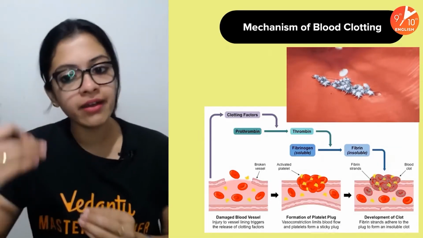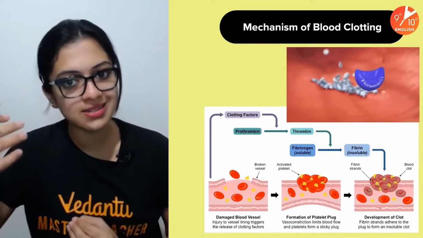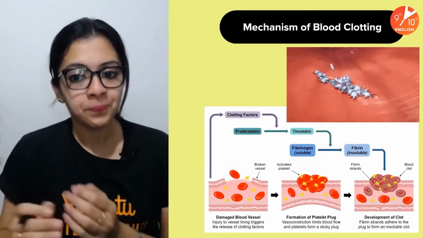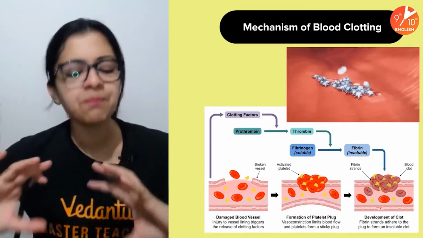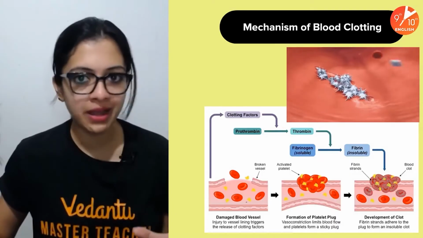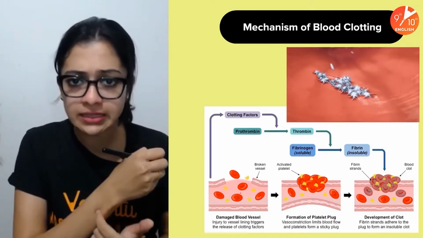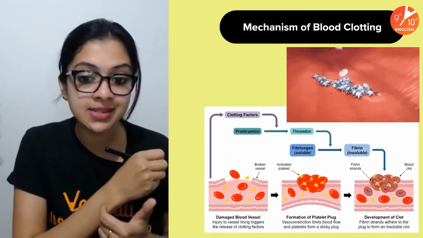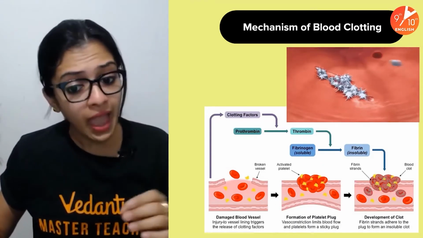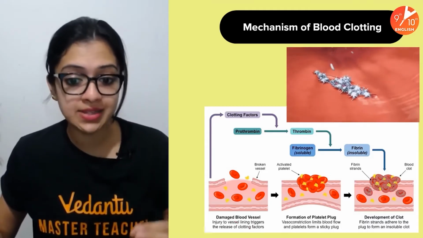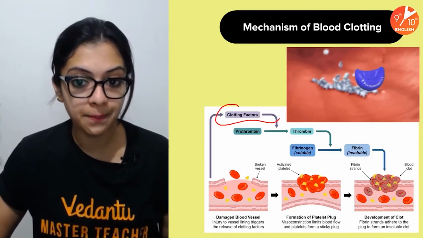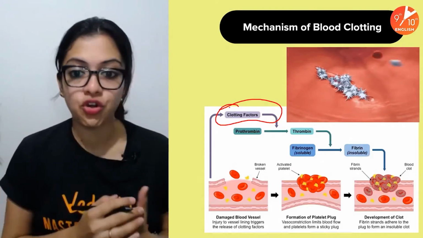Of course, there is a list of steps. There is a cascade of reactions that occur here, but majorly we need to know these three steps. Simply put across to you, this is how it works. First of all, there is a damaged blood vessel. When you have a wound, when you get cut, of course, the skin gets cut here, and as a result, the underlying blood vessels may get damaged, right? So an injury to the blood vessel may trigger the release of what we call clotting factors.